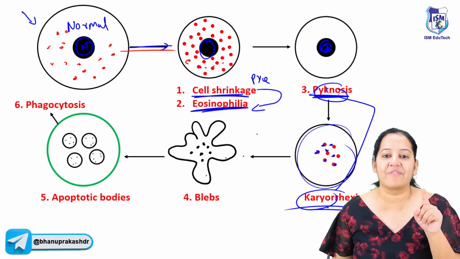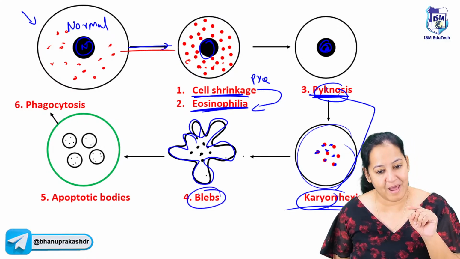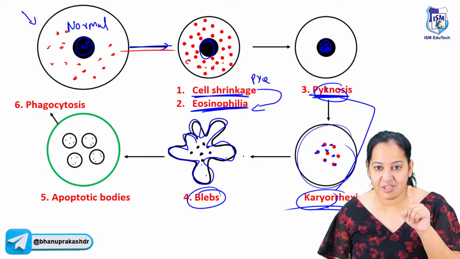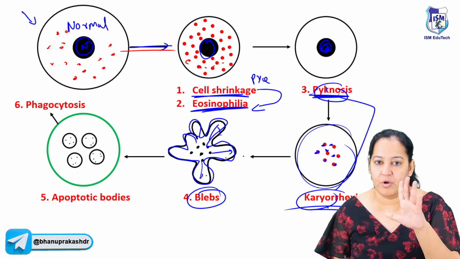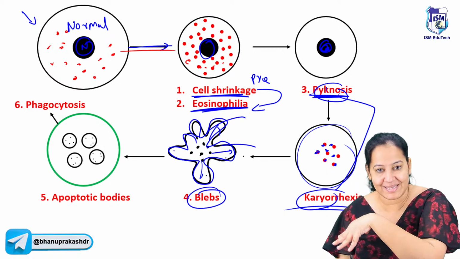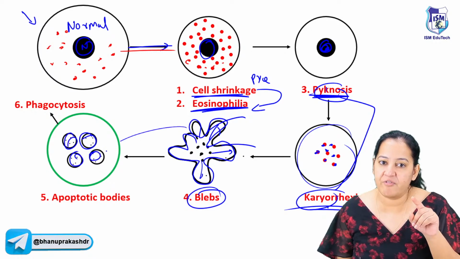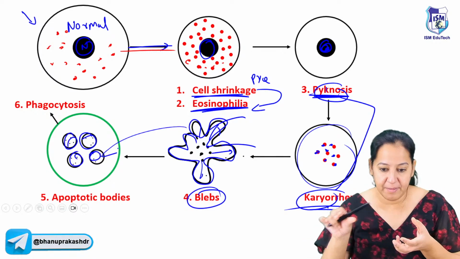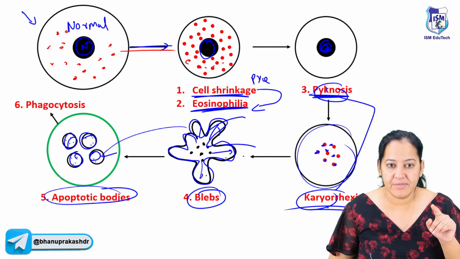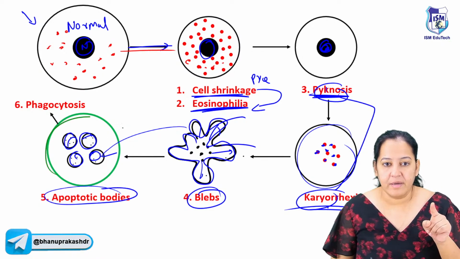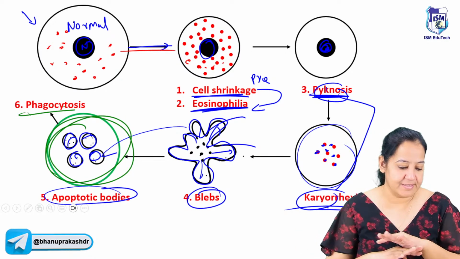After that, on the cell surface, multiple blebs are formed. The cytoplasmic extensions, the blebs, are formed. Now inside each bleb, a little bit of nucleus will go, as the nucleus is already fragmented. A little bit of cytoplasm will go, and the blebs will separate from the main cell, taking a small portion. So multiple apoptotic bodies are formed. They are derived from the blebs only. Each bleb takes a little bit of the nucleus and the cytoplasm. And in the end, can you see a green color cell? It is coming and engulfing all the apoptotic bodies. That is the phagocyte. The cell disappeared from the world.